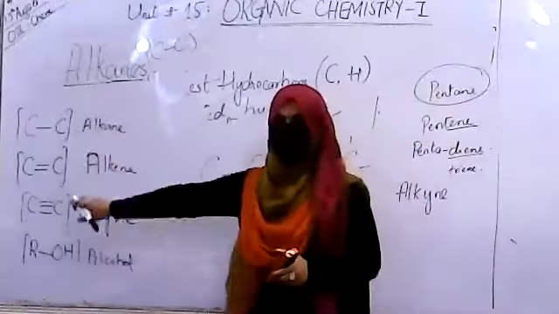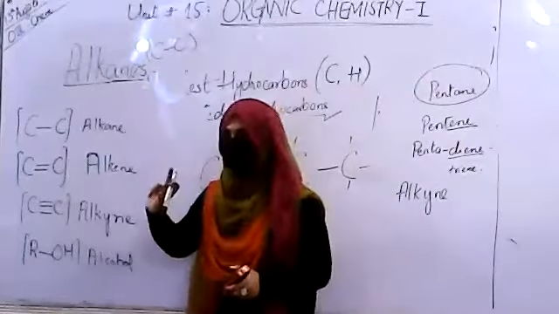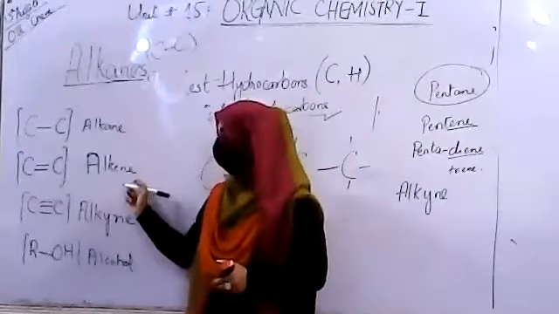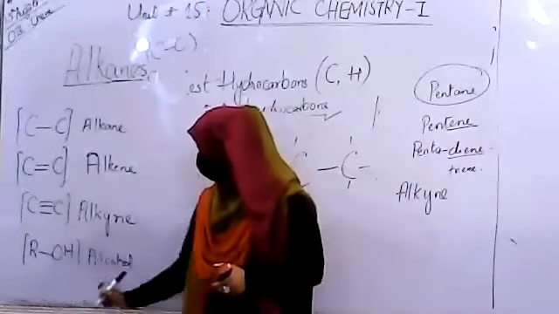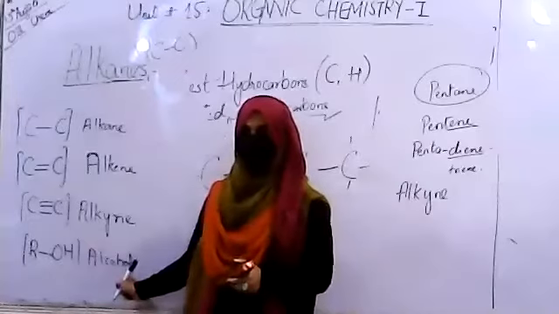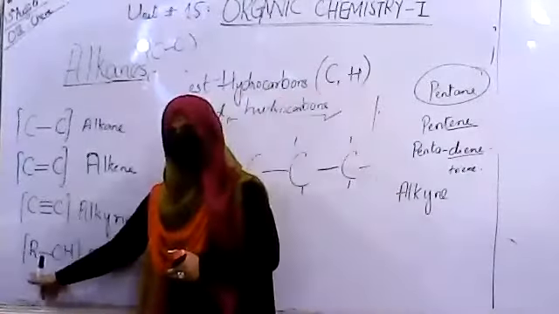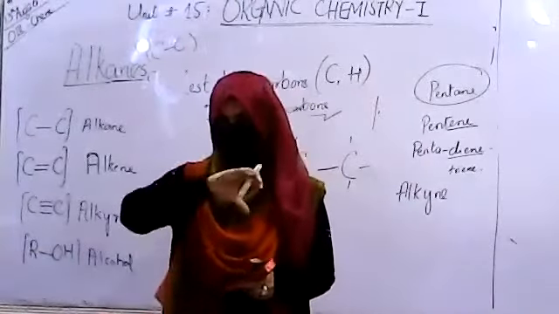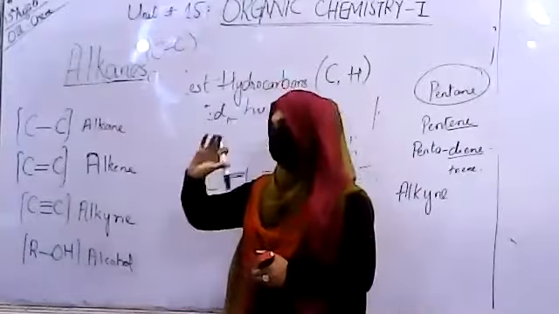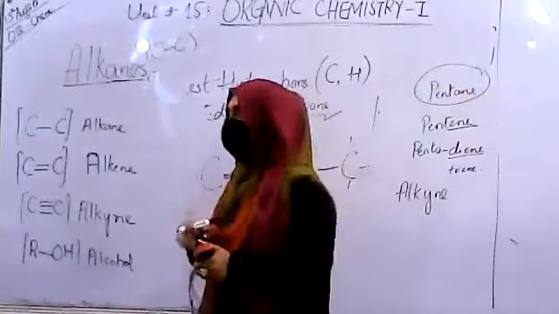Carbon to carbon, all single bonds, sigma bonds, that is alkane; one pi bond, alkene; triple bond, alkyne. If having an OH group, that is alcohol. And don't get confused by seeing this R. This R represents the homologous series, the chain of the compound that is present over here. Clear? Now we are moving towards the next topic, that is isomerism.